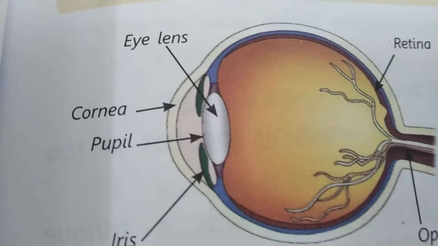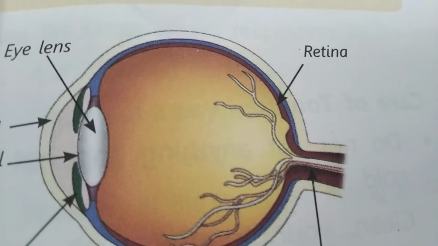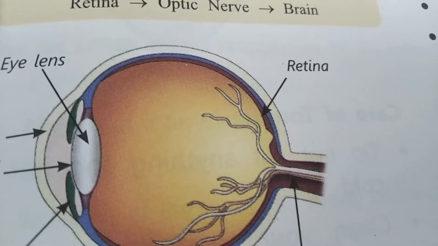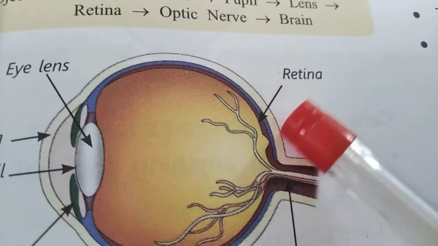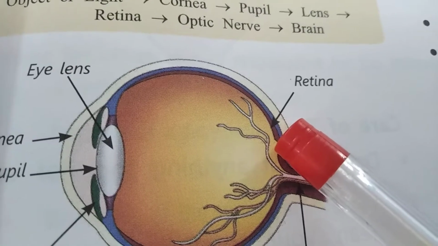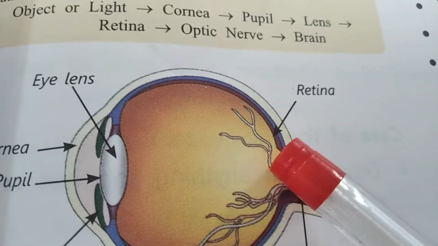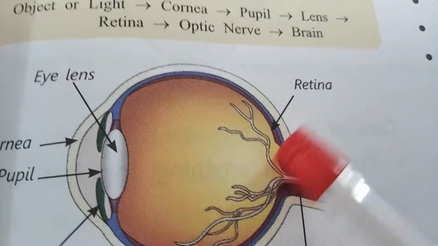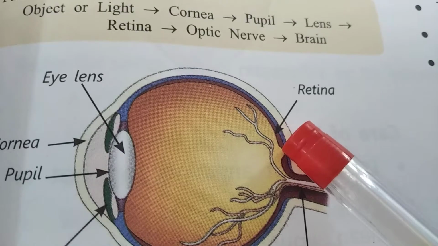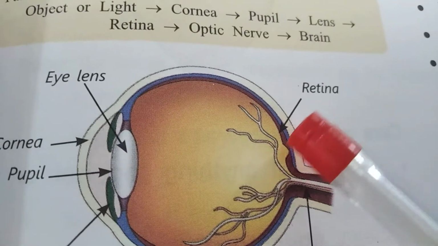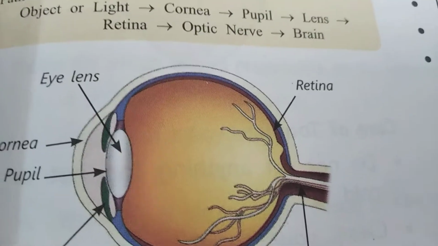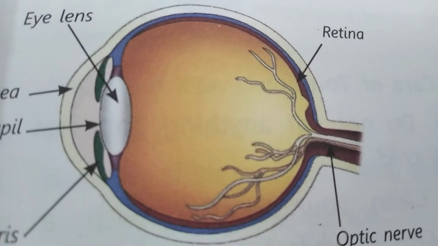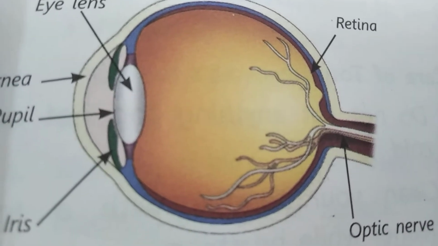Okay children, next, the retina. The retina is a delicate membrane having a large number of sensitive cells. It is where the image is going to be formed. So here only the images are formed.